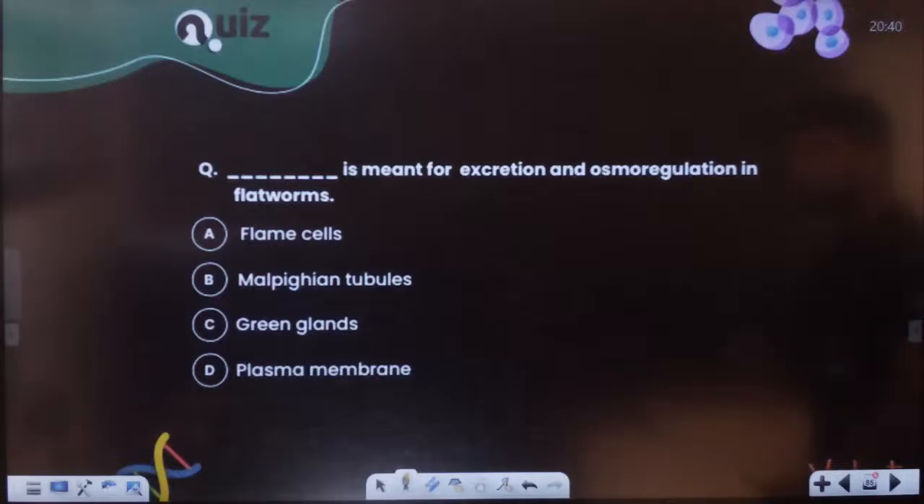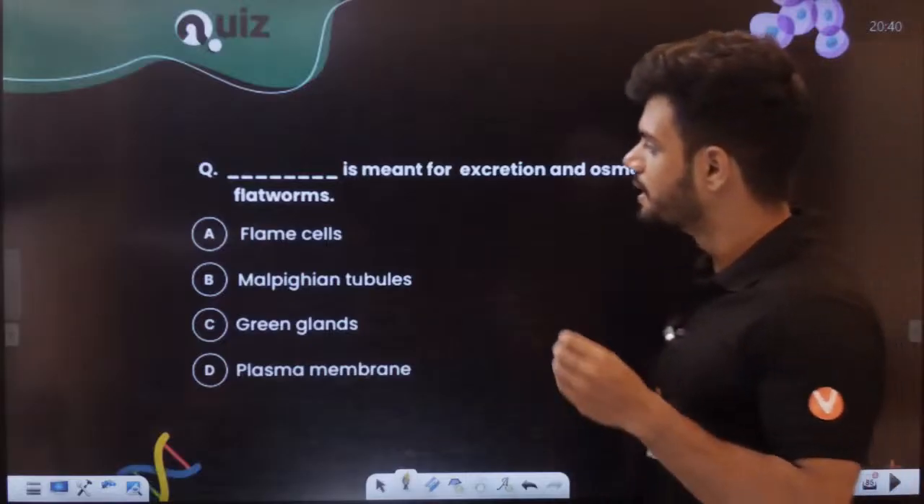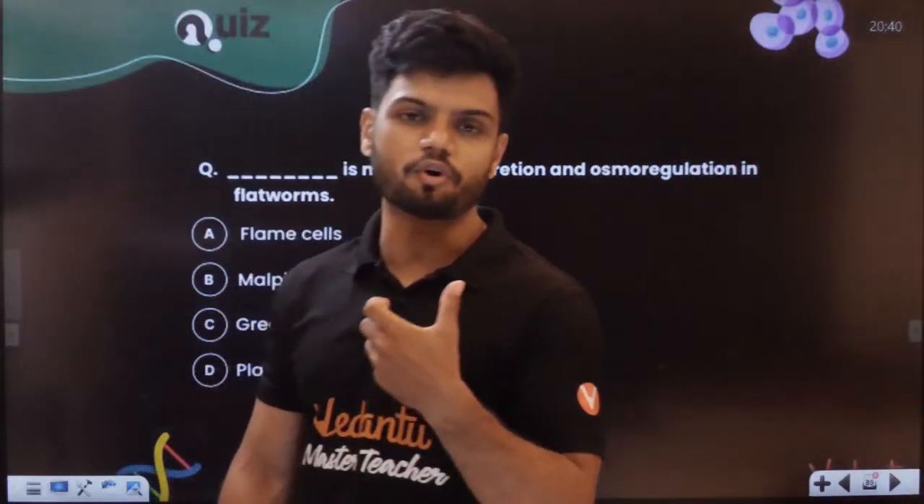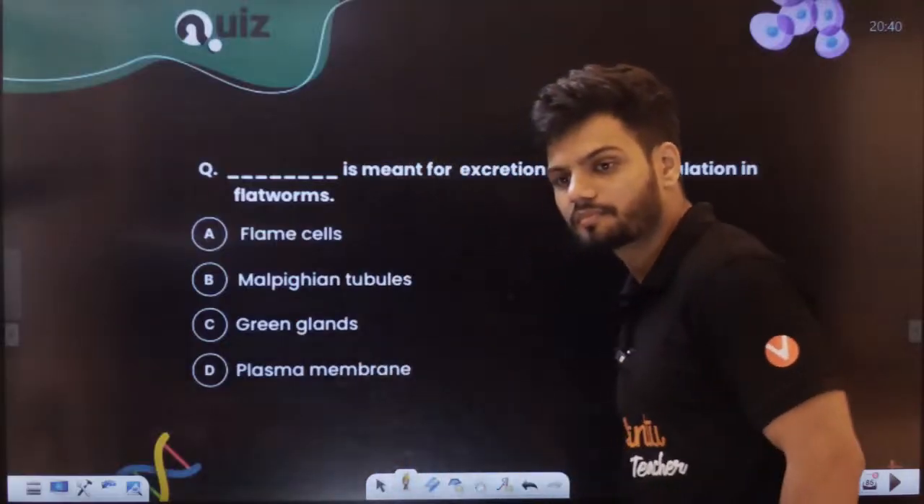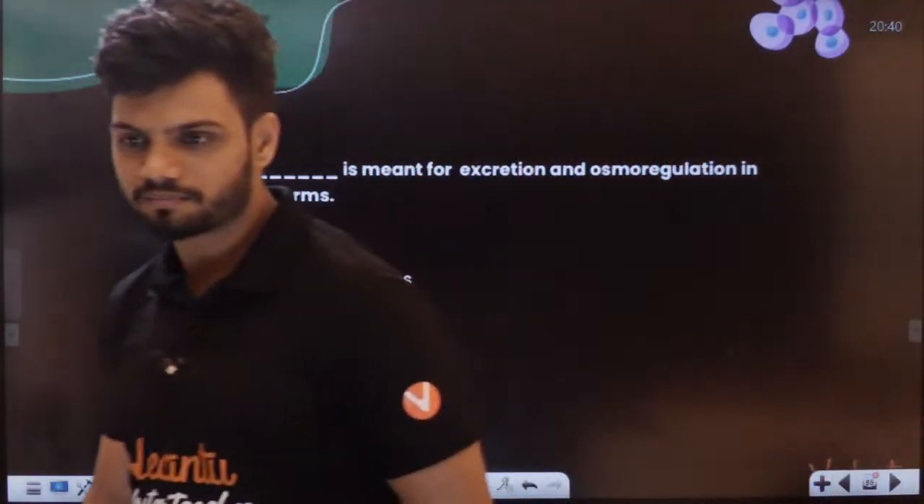Dash is meant for excretion and osmoregulation in flatworms. In the case of your flatworms, Platyhelminthes, there is a special type of cells which helps in osmoregulation and excretion. It is on fire.